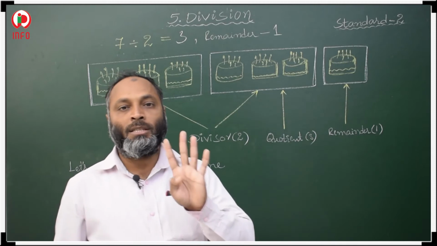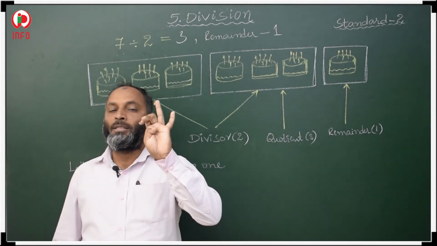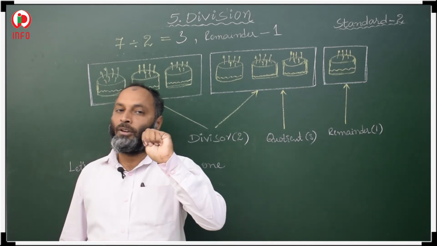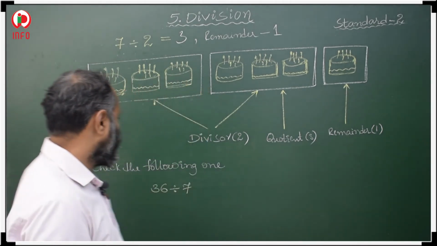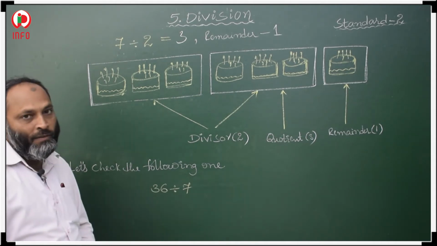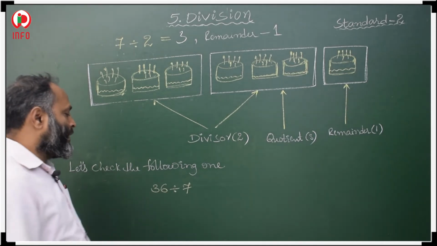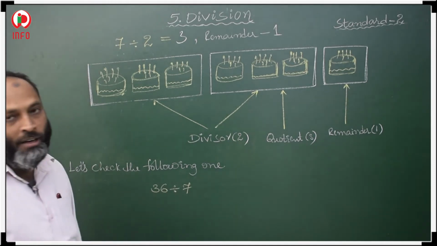Okay. These 4 terms you have to remember: dividend, divisor, quotient, remainder. Next, let us check the following one. Here one more division is given. So how to divide? 36 divided by 7. So these 36 we have to divide with 7.